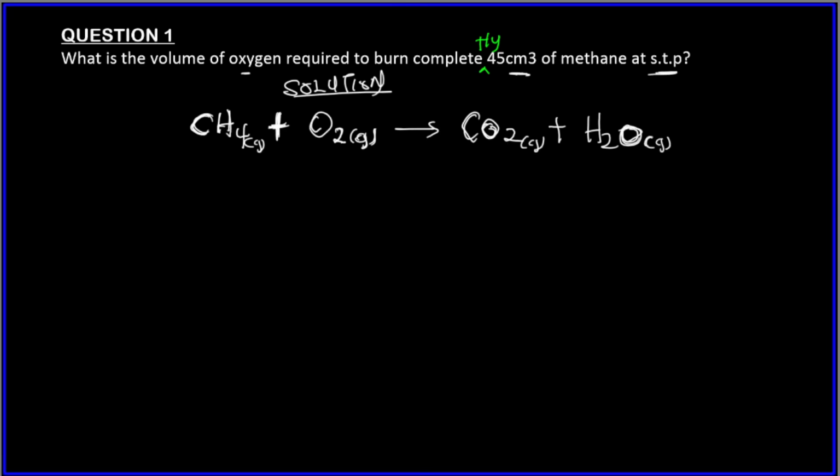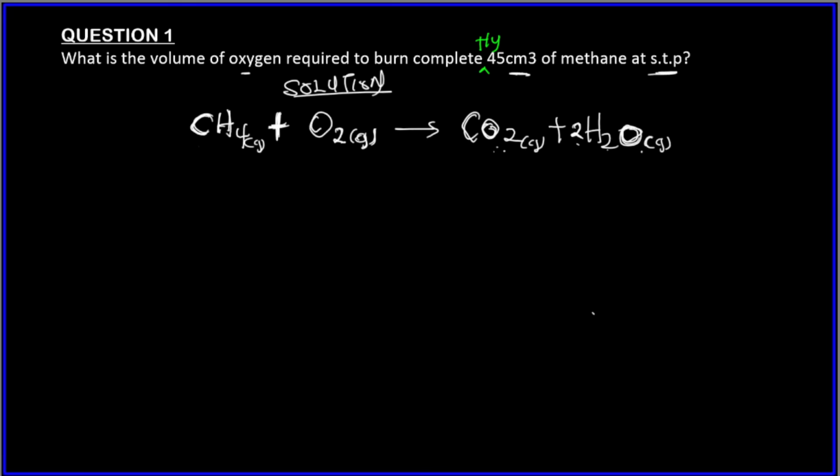So now, this is not balanced because here we have one atom of carbon, one atom of carbon, okay? We have four atoms of hydrogen and two atoms of hydrogen here, so it's not balanced. And then we have O2 and one O. This is two atoms of oxygen, one atom of oxygen. So we have three atoms of oxygen, two atoms of oxygen. So it's not balanced. So let's balance this. We have four atoms of hydrogen, so let's put two here. This becomes four. Two times two, four atoms of hydrogen.